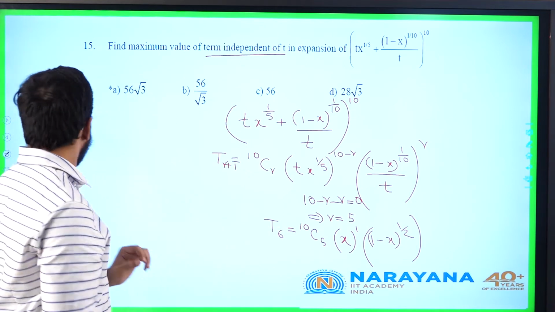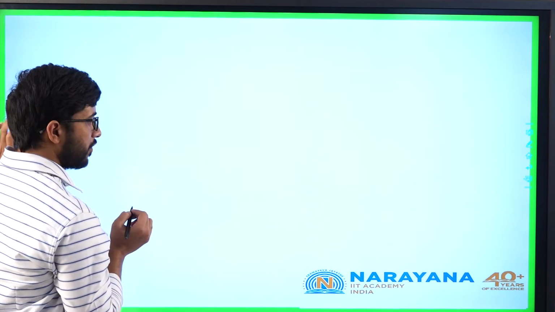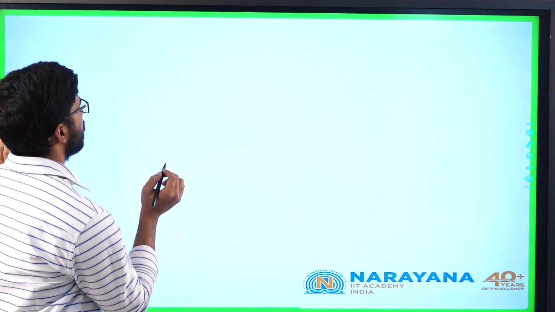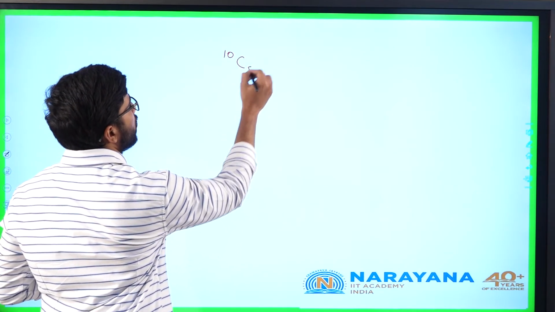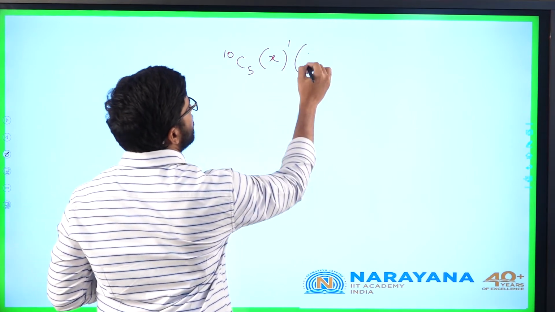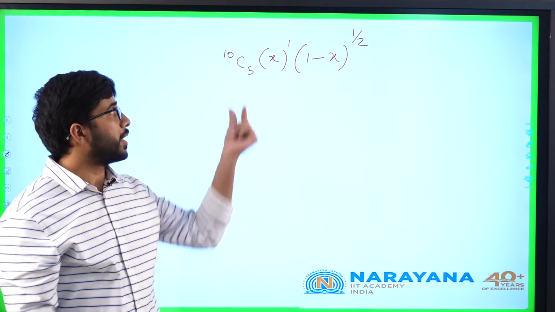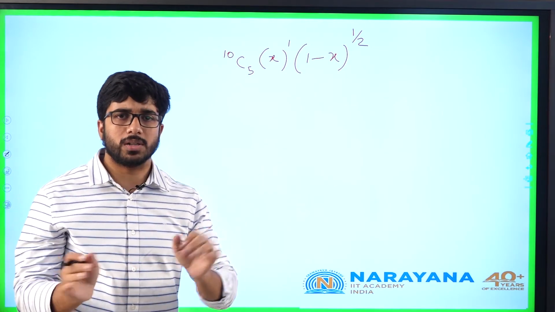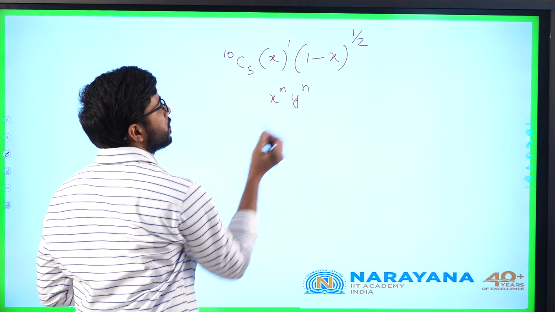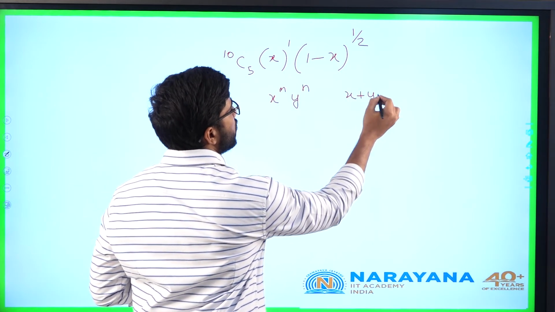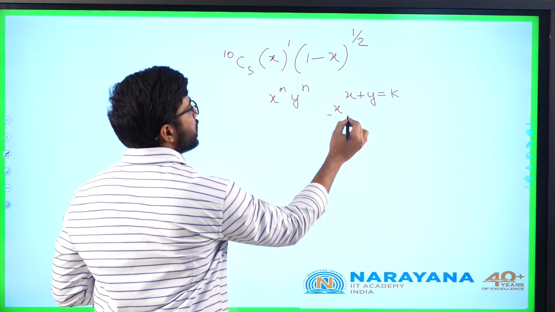So I will take this to the next page. 10C5 into x^1 into (1-x)^(1/2). You can differentiate this expression, x^1 into (1-x)^(1/2), but it is not needed. We know one thing: for x^m into y^n, if x plus y is equal to a constant, the maximum value will be attained when x/m is equal to y/n.